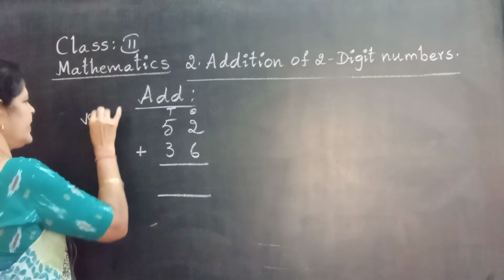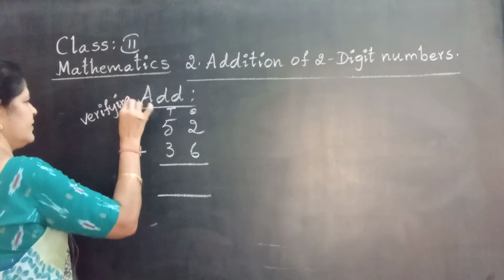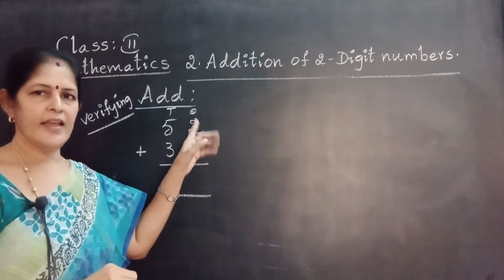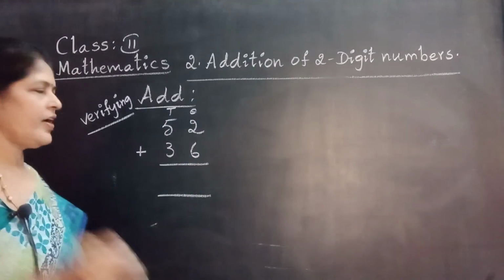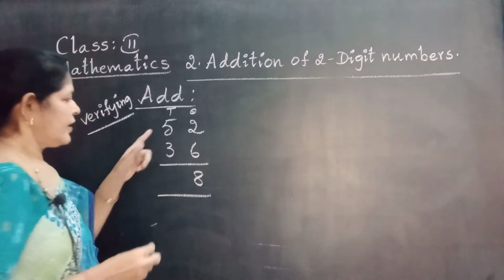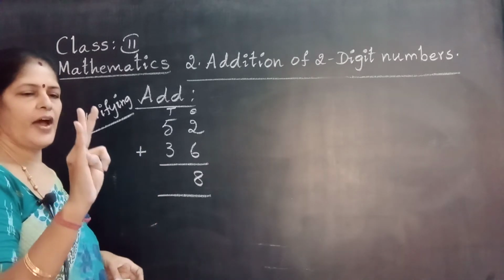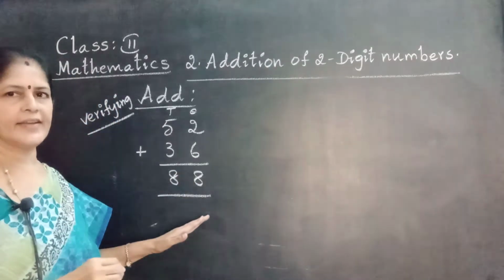Verifying means check the answer. Same process. Adding ones, take 2 fingers. 6 after: 7, 8. Now tens, take 5 fingers. 3 after: 4, 5, 6, 7, 8. What is the total? 88.